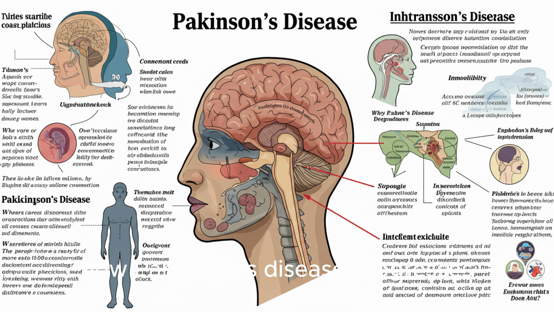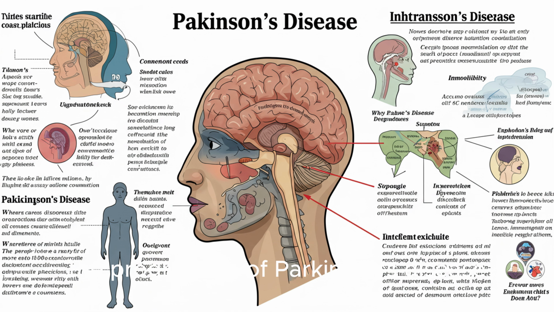How Parkinson's disease progresses. Parkinson's is classified as a progressive disorder, which means symptoms worsen over time. The rate of progression varies widely among individuals, but the disease usually begins subtly. In the early stages, symptoms may be mild and affect only one side of the body. As the disease advances, both sides are typically affected, and the symptoms become more disabling.